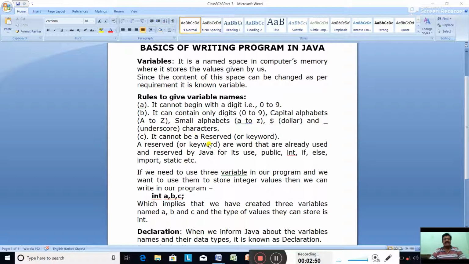All these are reserved words or keywords. So mainly there are three rules: it cannot begin with a digit, that is 0 to 9. It can contain only digits 0 to 9, capital alphabets A to Z, small alphabets a to z, dollar and underscore characters. And last, it cannot be a reserved word or keyword.